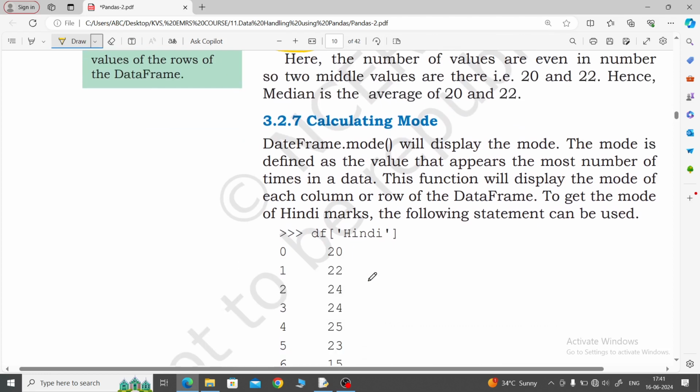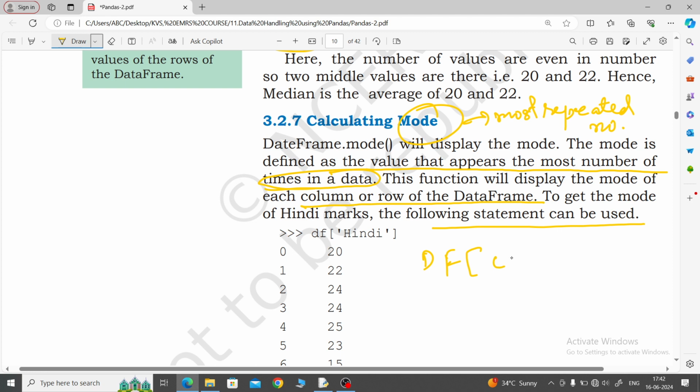Now come to the data frame mode value. Mode value means the most repeated number. It will display the most repeated number. The mode is defined as the value that appears the most number of times in the data. These functions will display the mode of each column or row of the data frame. To get the mode of Hindi marks, we use the data frame object and then the column name, and you will get the most repeated number.